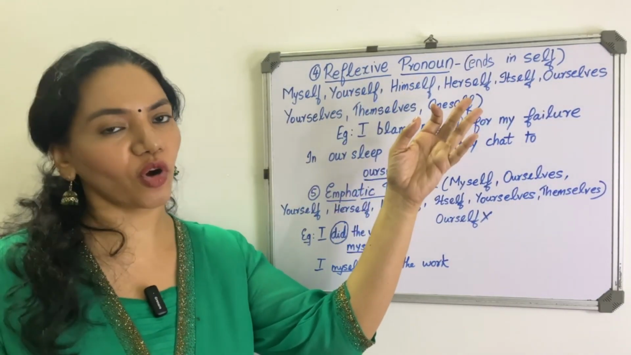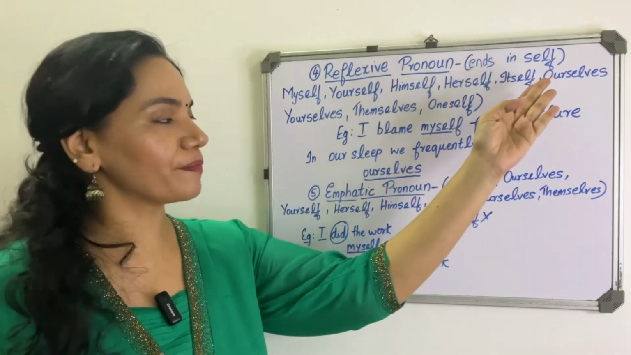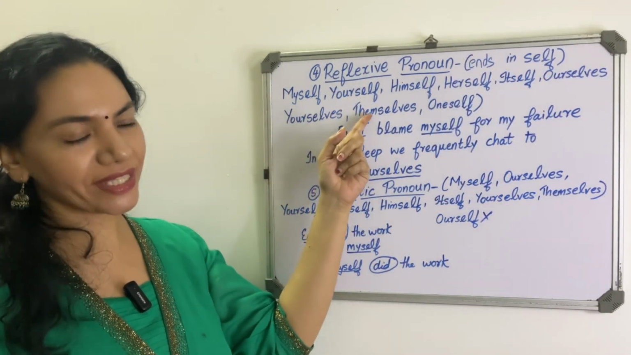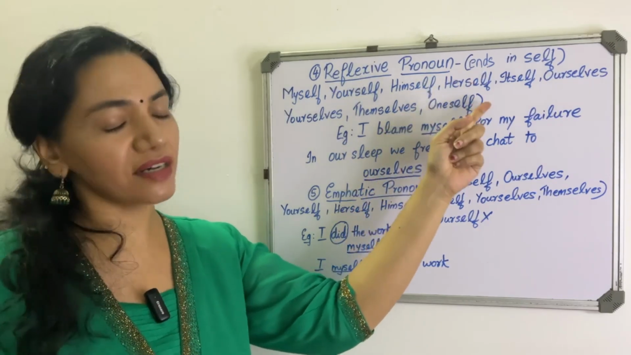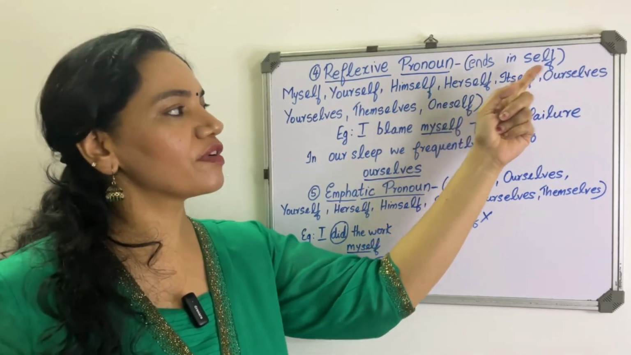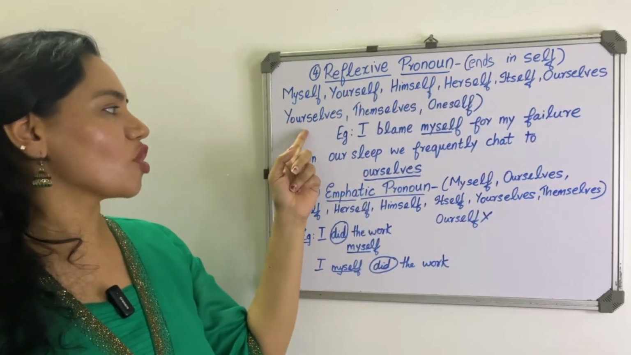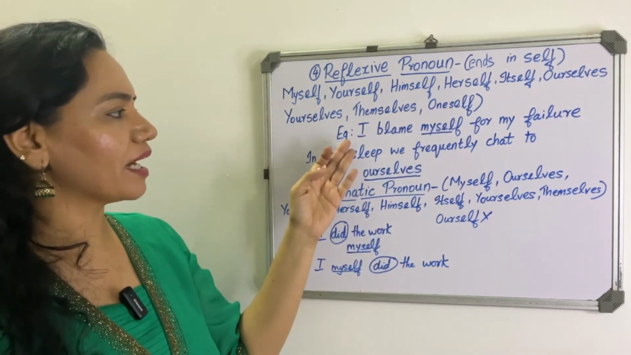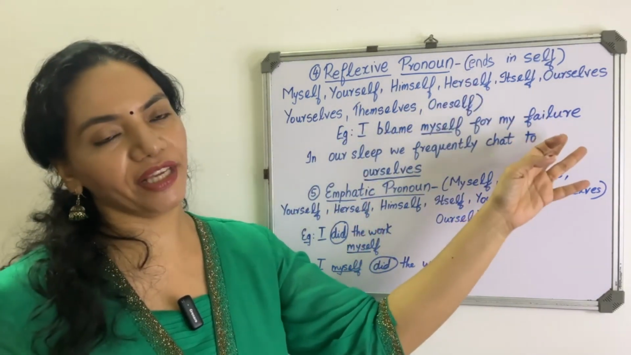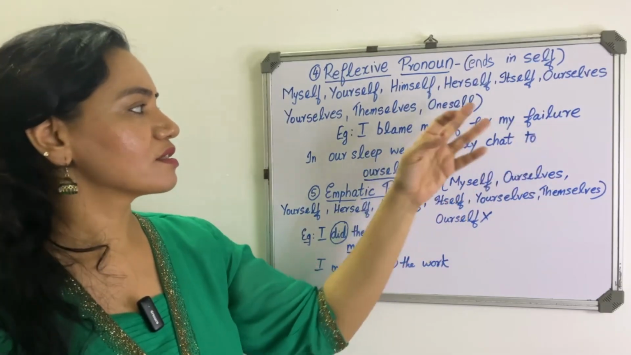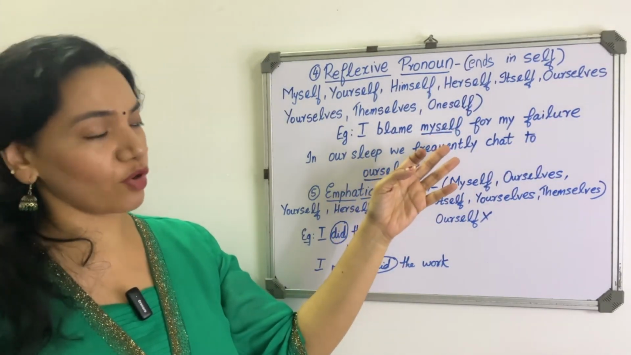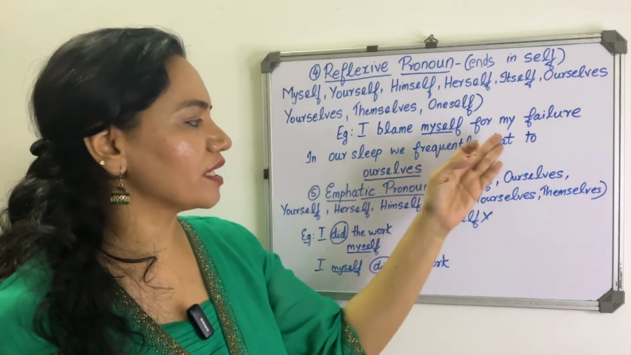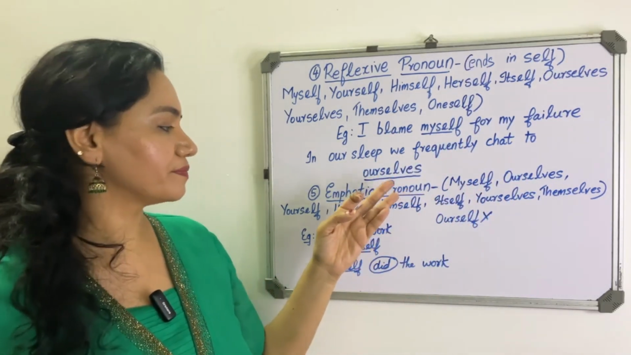Next one is reflexive pronoun. So reflexive pronouns end in self or selves. Example: myself, yourself, himself, herself, itself, ourselves, yourselves, themselves, oneself. Example, I blame myself for my failure. So this is the reflexive pronoun. Next example, in our sleep, we frequently chat to ourselves.